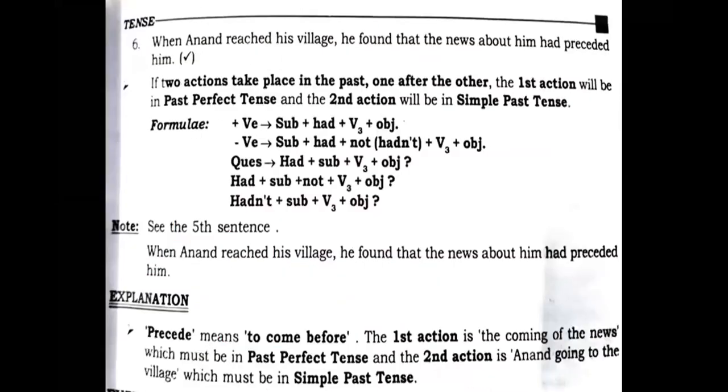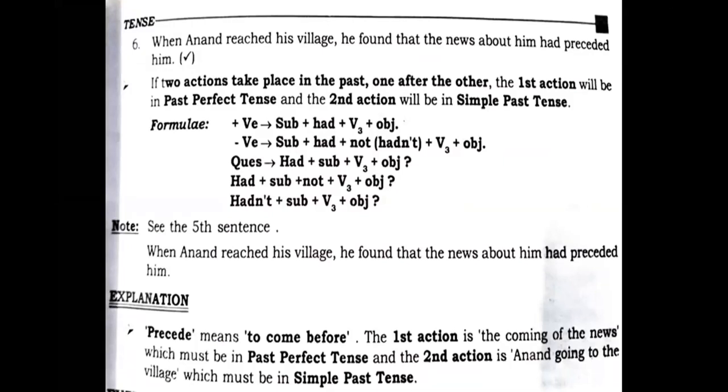When Anand reached his village, he found that the news about him had preceded him. It means that before Anand reached home, the news reached before him. See, if two actions take place in the past, one after the other, the first action will be in past perfect tense and the second action will be in simple past tense. See students, that we need to understand. If it goes like this, we'll use it.